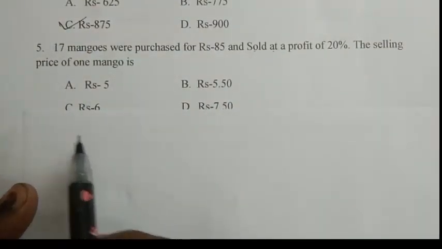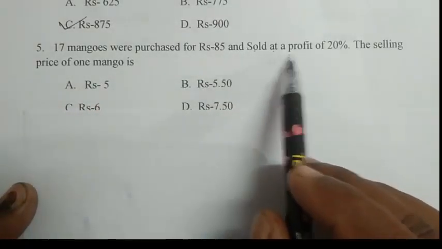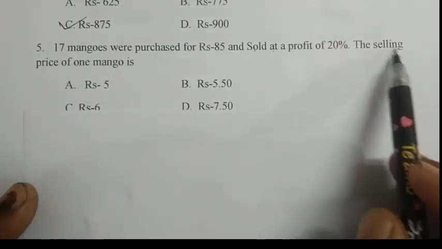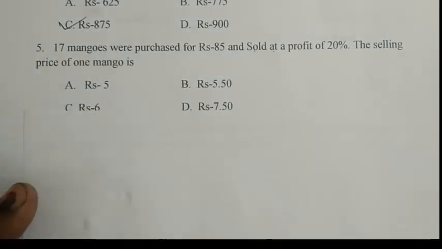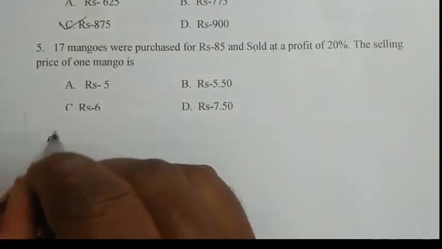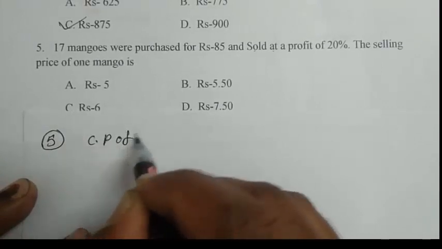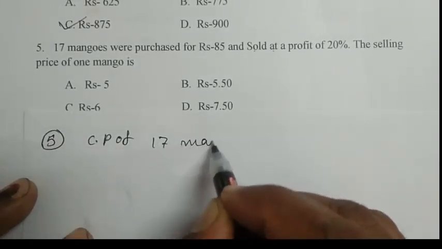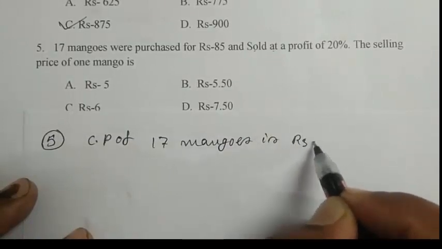Question number 5. 17 mangoes were purchased for rupees 85 and sold at a profit of 20%. The selling price of one mango is. First we calculate the cost price of one mango. CP of 17 mangoes is rupees 85.